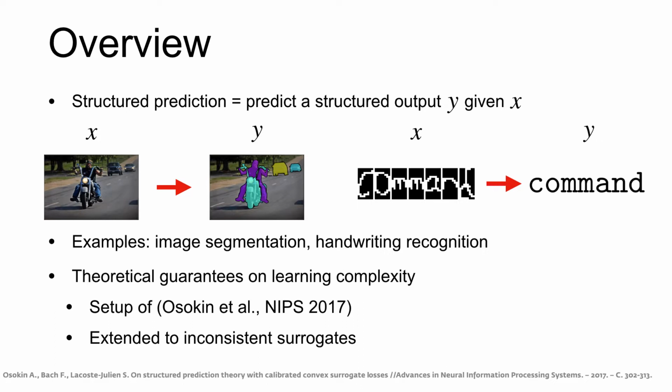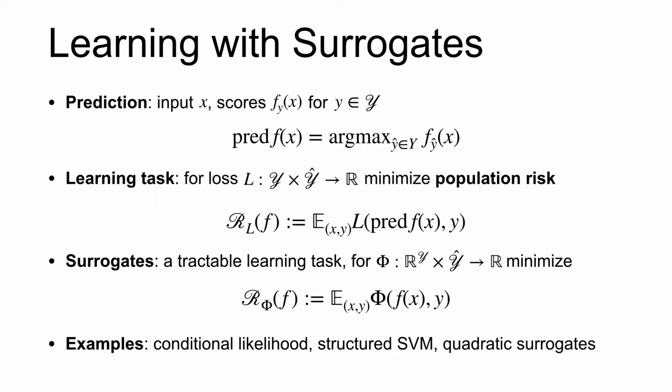We go beyond the previous works and provide learning guarantees for inconsistent methods, and prove that they can lead to efficient learning at the cost of a limit on the best achievable generalization error. First, I'll review the standard structured prediction setup.